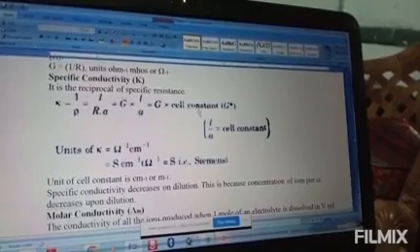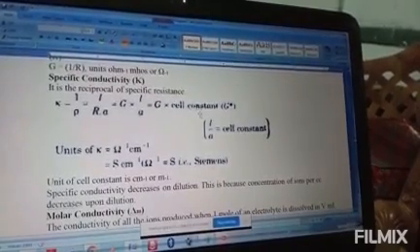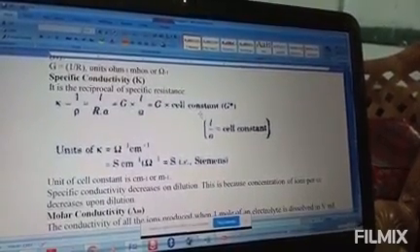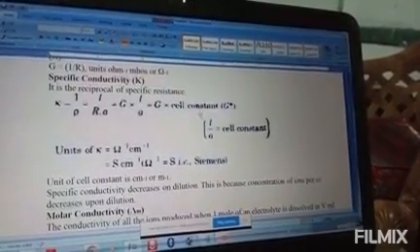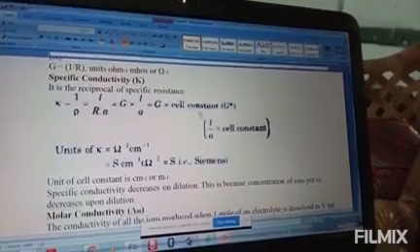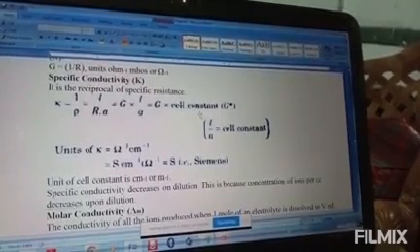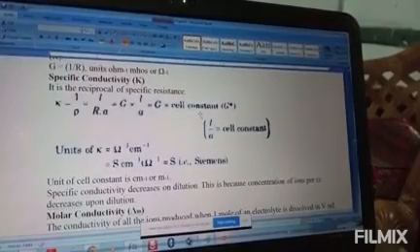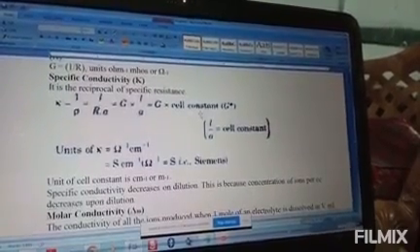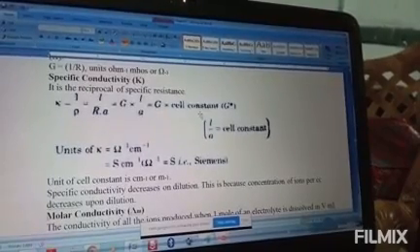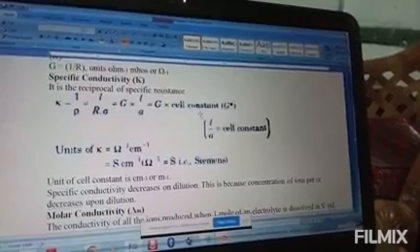Only metals and their alloys at very low temperature, up to 0 to 15 Kelvin, show superconductivity.